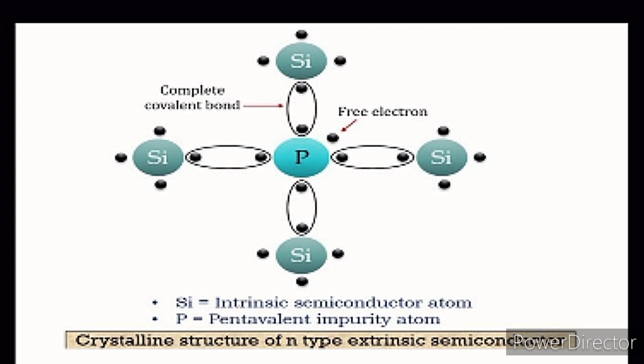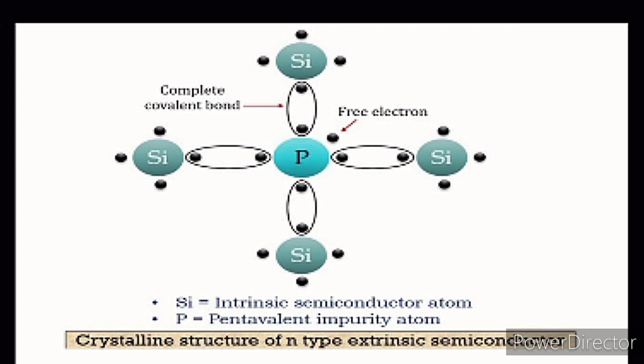Each electron can be shared with the neighbor atom, and that creates or completes the covalent bond. See the screen. At this time, the current conductivity of the material is 0 because there are no free carriers in the material.